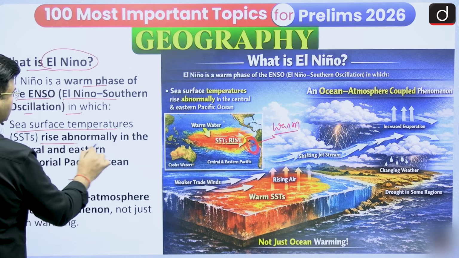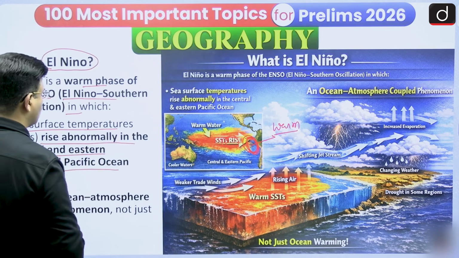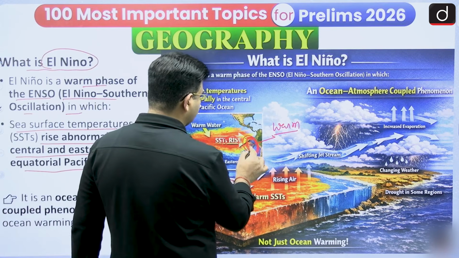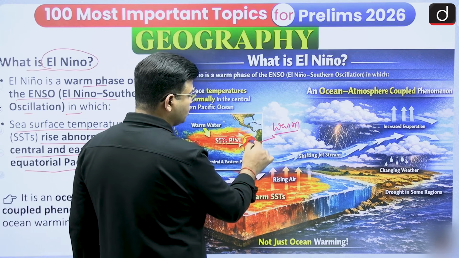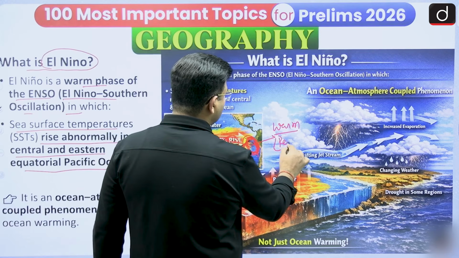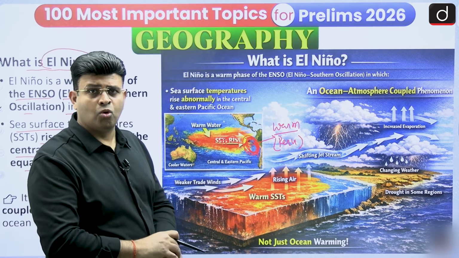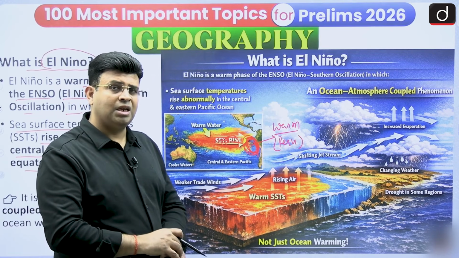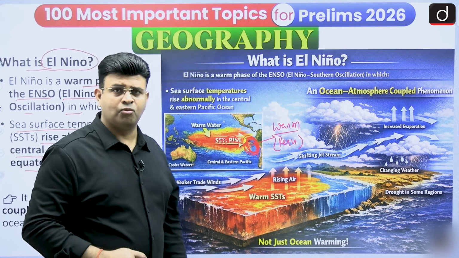It is the El Nino Southern Oscillation in which sea surface temperature rises abnormally in the Central and Eastern equatorial Pacific Ocean, meaning from the equator toward this region, and also near the Peru coast. The Peru coast also becomes warm. Generally along the Peru coast the cold Peruvian current moves and cold water exists, but during El Nino this region becomes warmer.